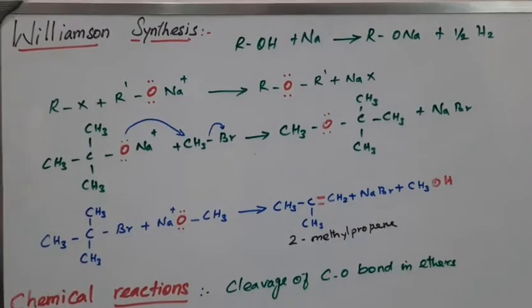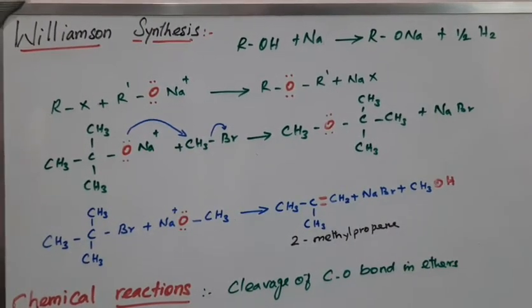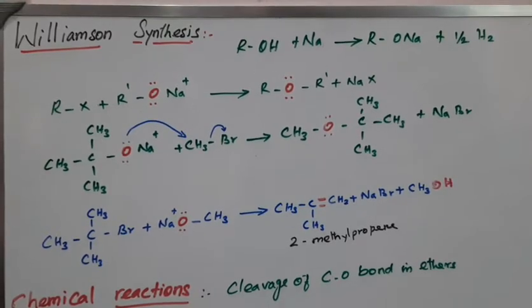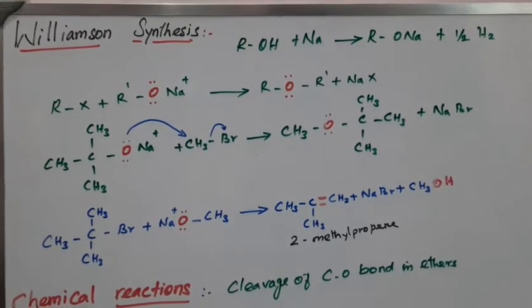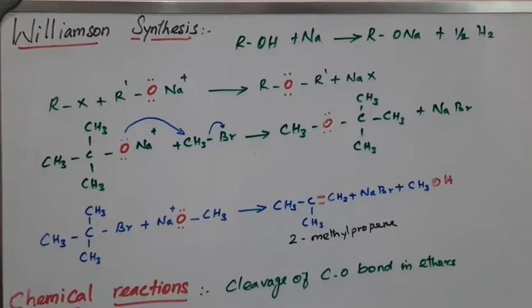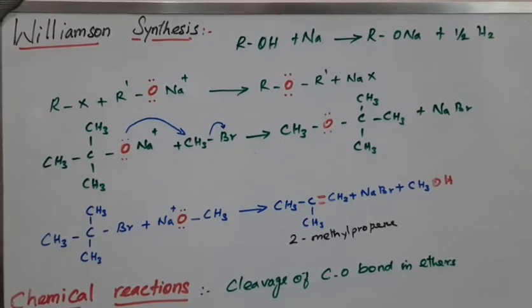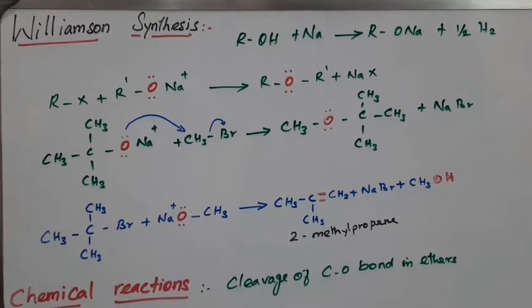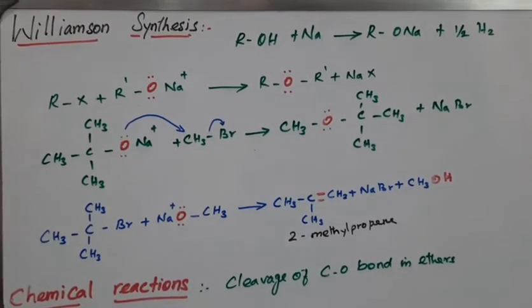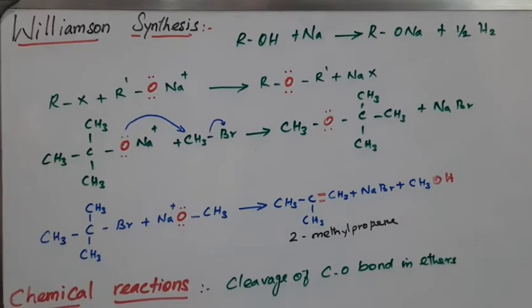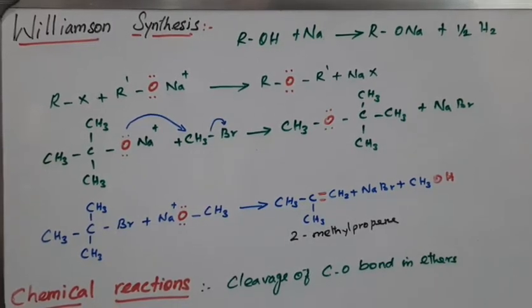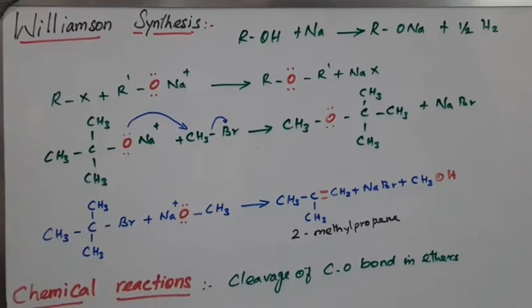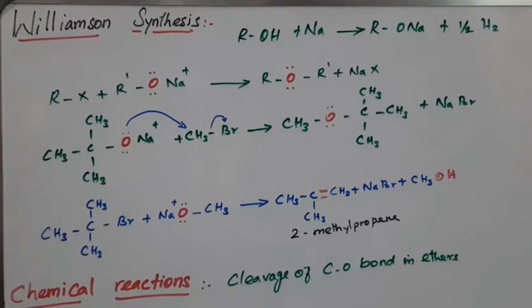Next preparation is Williamson synthesis. Earlier we studied dehydration of alcohols. Dehydration means removal of water. There we studied that the reaction conditions vary; it produced ether and alkene. Also, the secondary and tertiary forms are not suitable for the alcohol dehydration method.